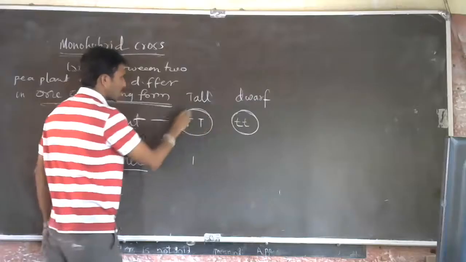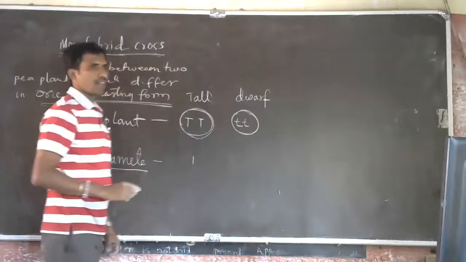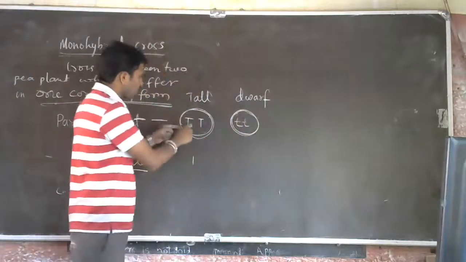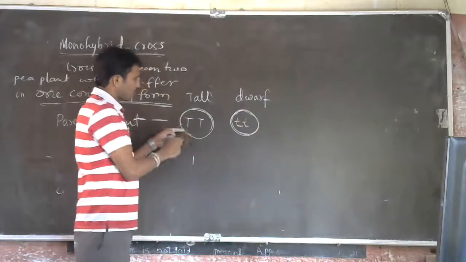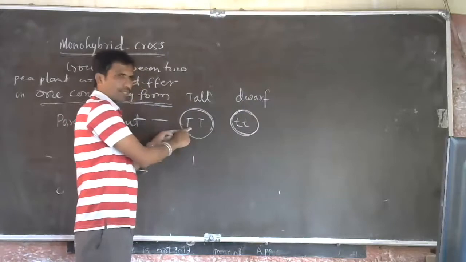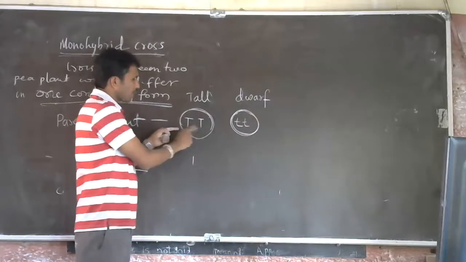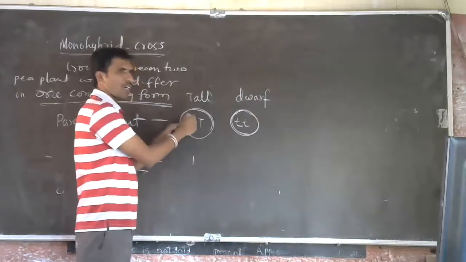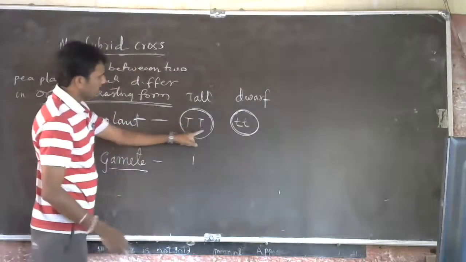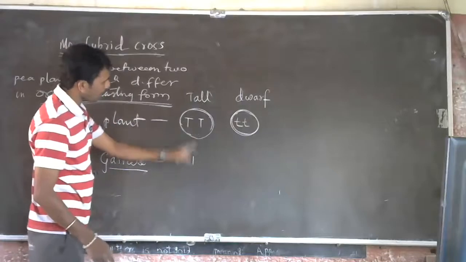Is it a homozygous condition or heterozygous condition? Yes, as you guessed, it is right. It is a homozygous condition, because homozygous is when the two factors responsible for the same character are the same. So this is a homozygous parent, and it produces gametes.